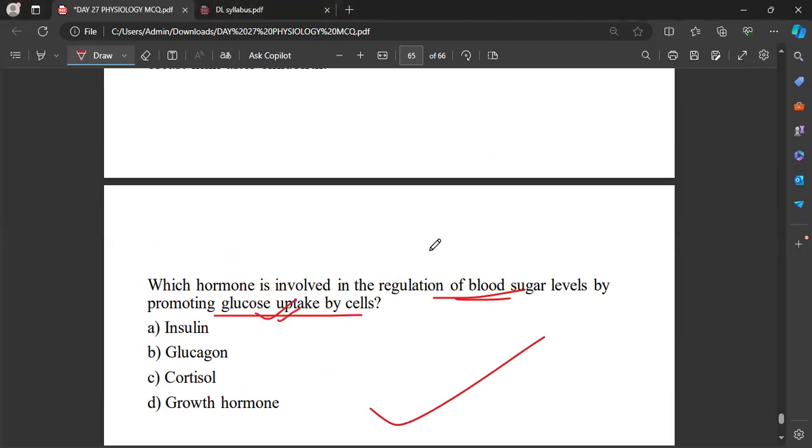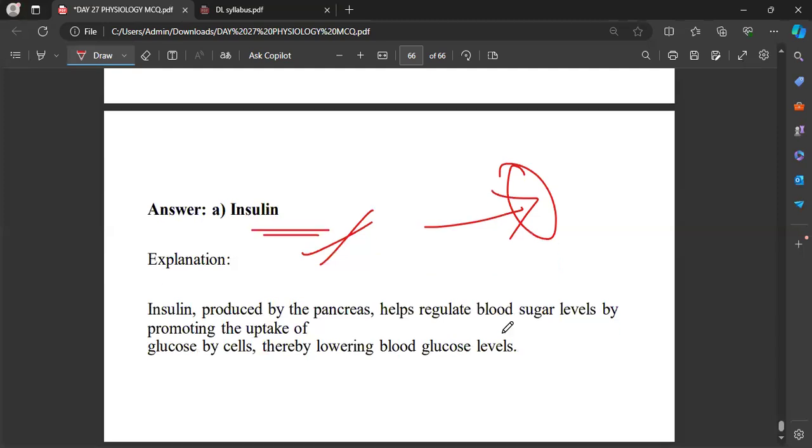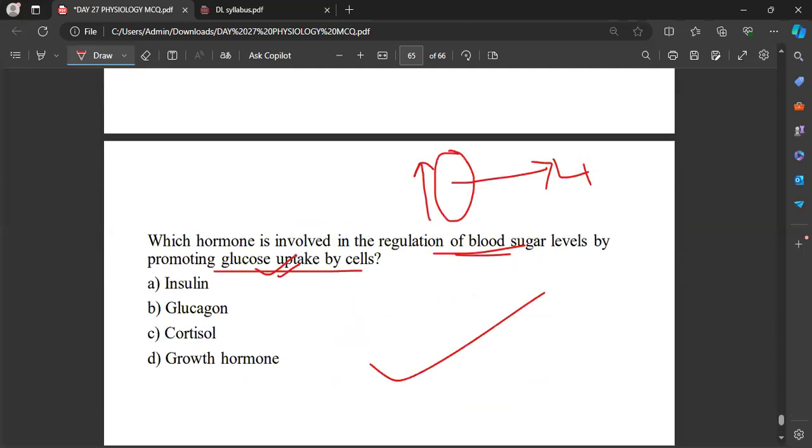Regulation of blood sugar level by promoting glucose uptake by cells, which means what? In blood, insulin finds the sugar level is higher. So this excess sugar has to be stored in the cells, that is, in liver cells. That will be ensured by insulin. So the deficient cells also get enough glucose. Okay, so that's all about today's class.